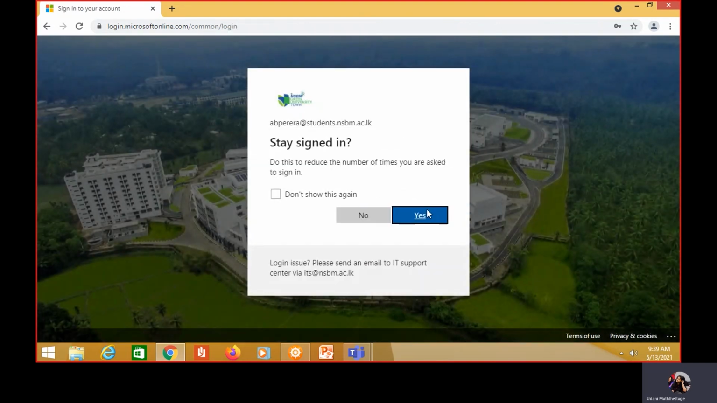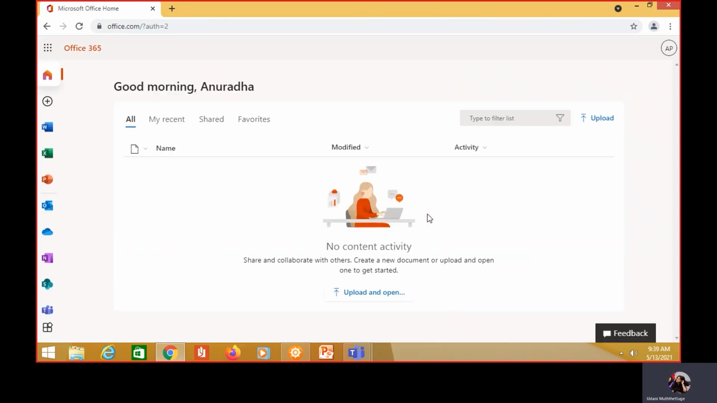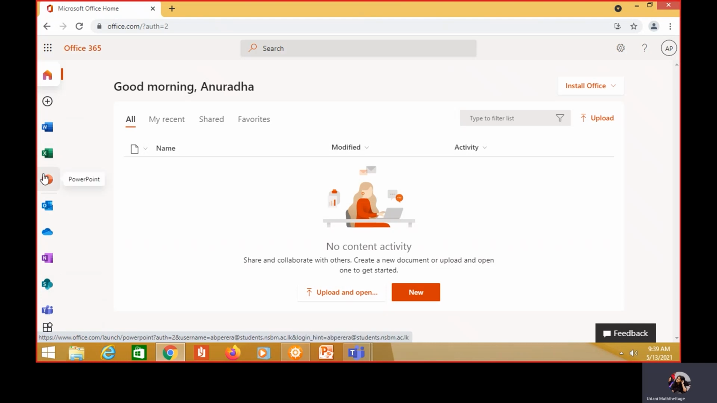Once you click on sign in, if you get an interface like this, if you want to stay signed in, you can click yes. If not, you can click no. And then once you do that, students, you will come to an interface like this where you will see all the Microsoft packages. So you have Microsoft Word, Microsoft Excel, PowerPoint, Outlook, OneDrive. Likewise, all the Microsoft packages are there in this Office 365.